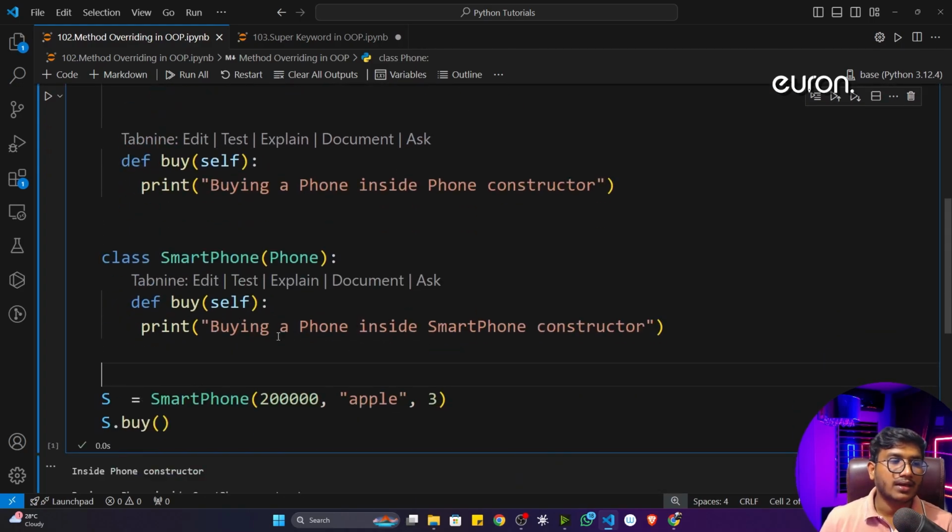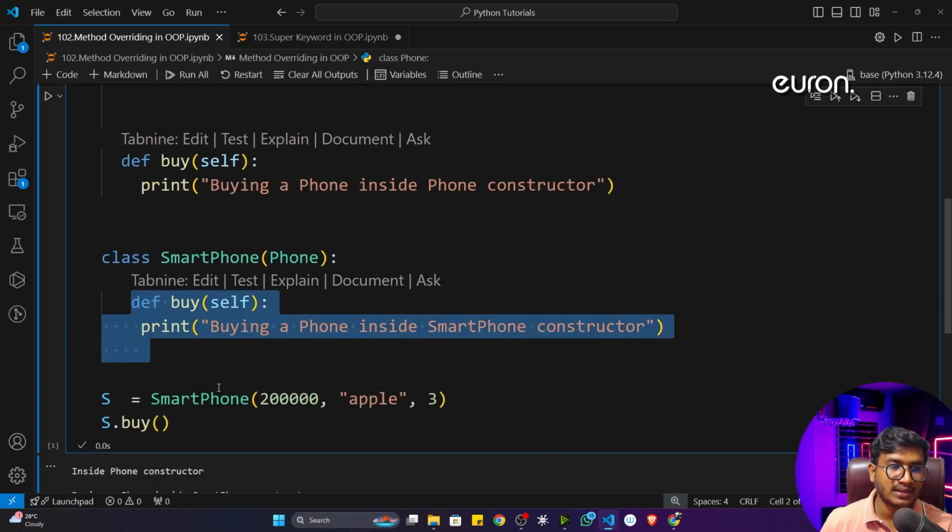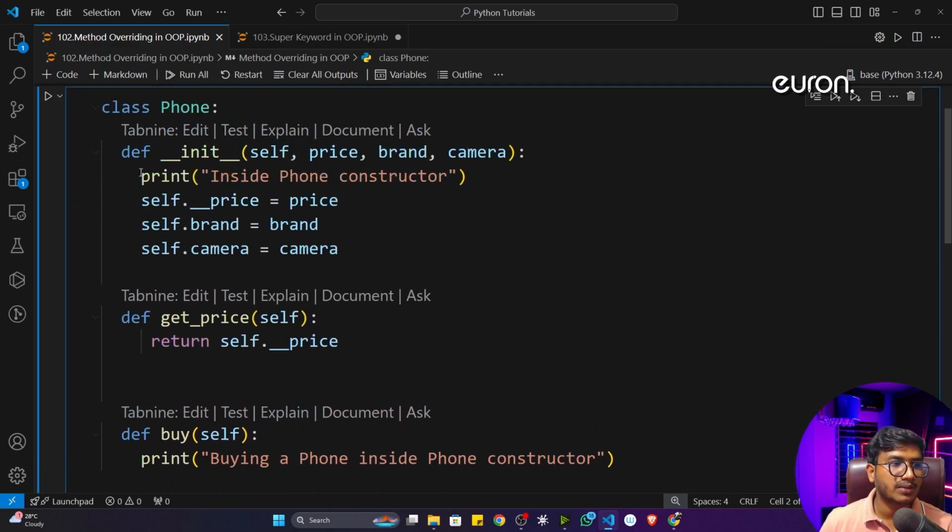In this video, we'll be learning one very interesting concept inside OOP called the super keyword. I think you remember I showed you some examples, and I was also discussing constructor overriding and method overriding. That means if you have something in the child class, first of all it will check that particular method or constructor. Otherwise it will go to the parent one.